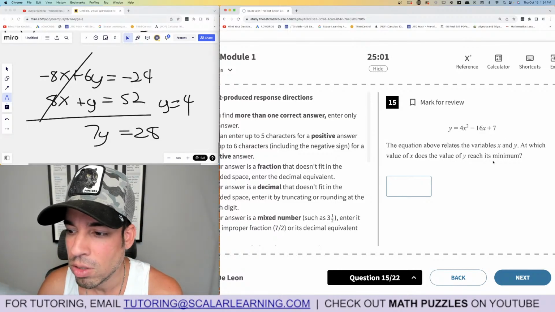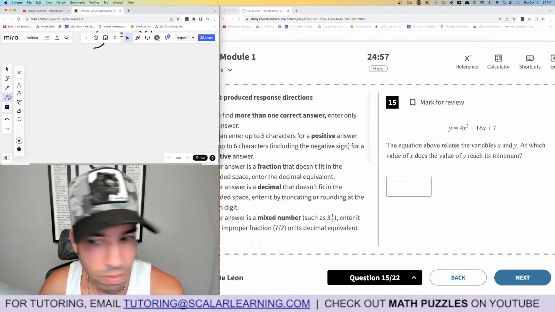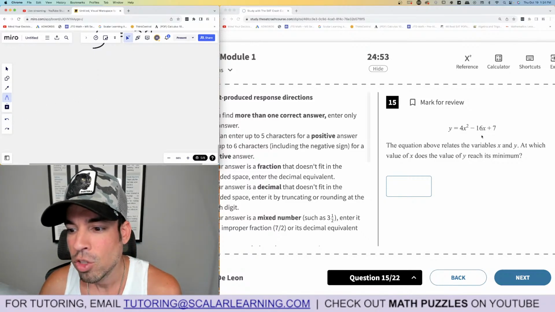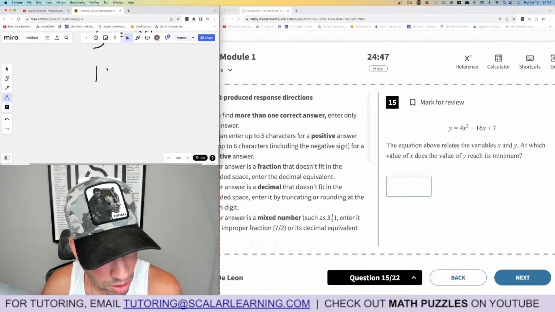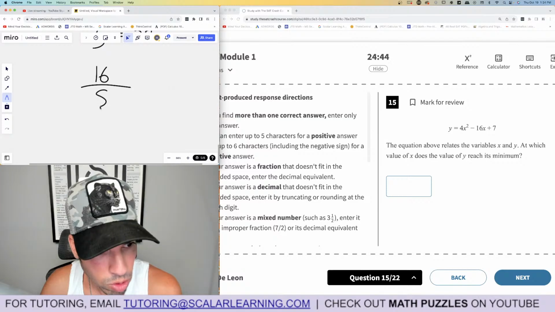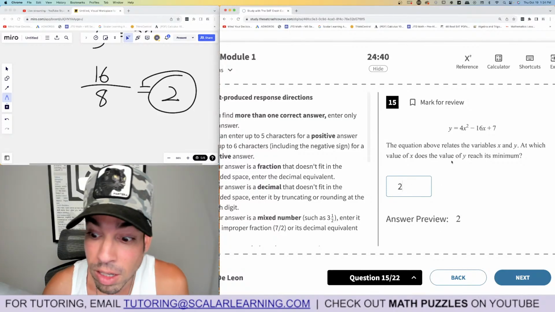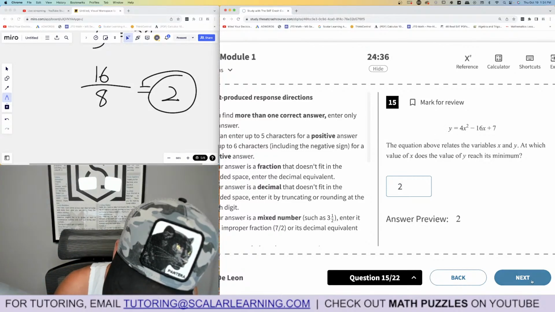15. The equation above relates variables x and y. At which value of x does y reach its minimum? What are they talking about? They are talking about the vertex, and this is a positive leading coefficient, so we know it's going up like that. So where is the vertex? What is the x value of the vertex? It's negative b over 2a. Negative b is negative 16, which is 16 over 2a. 2 times 4 is 8, and that gives us an x value of 2. And that is it. You can also graph this and find the minimum, aka the vertex, okay?